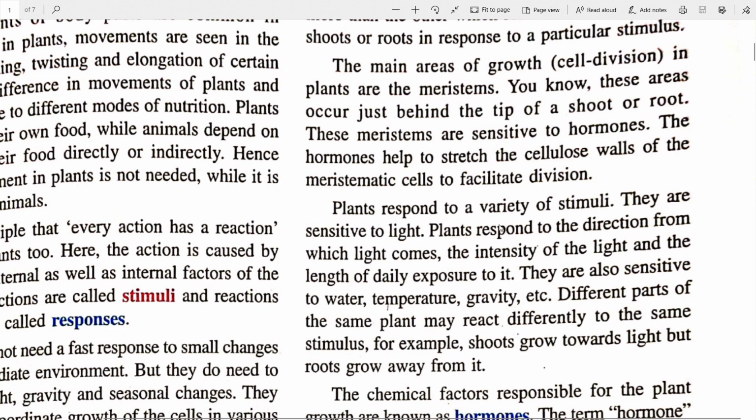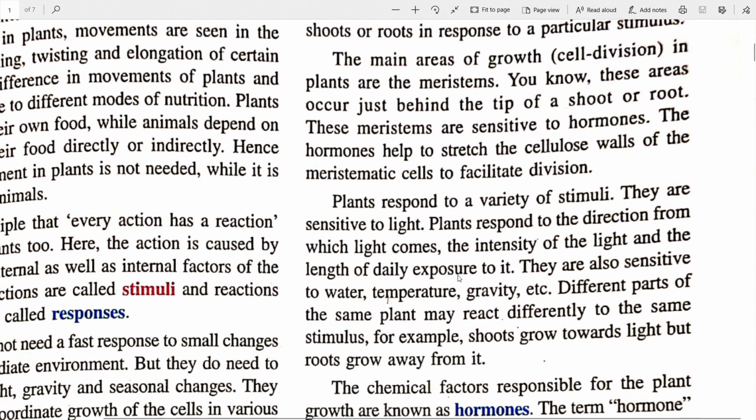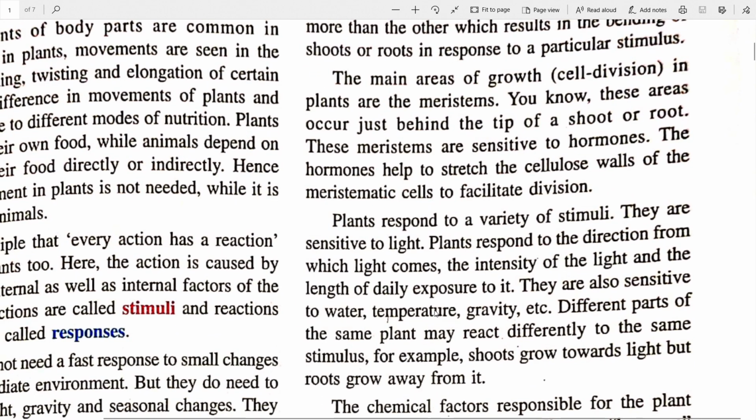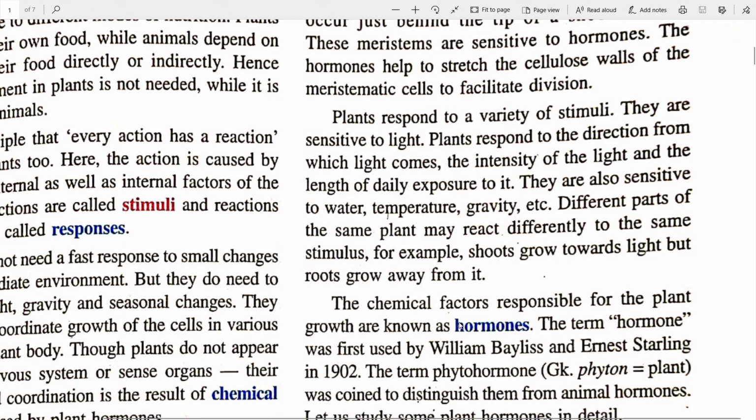Plants respond to a variety of stimuli. They are sensitive to light. Plants respond to the direction from which light comes. You have heard about sunflowers. They also respond to the intensity of the light and the length of daily exposure to it. They are also sensitive to water, temperature, gravity, etc. Different parts of the same plant may react differently to the same stimulus. For example, the shoots grow towards the light, but the roots grow away from it. So we'll come to this also in a later part of the chapter.